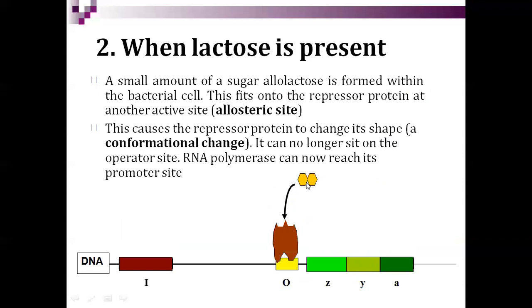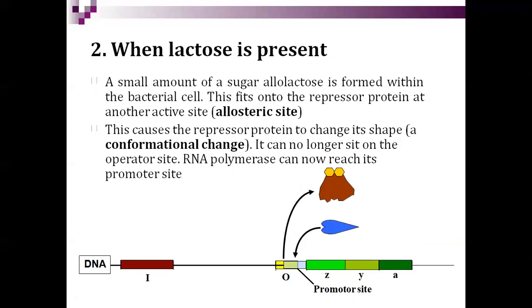This is called a conformational change, and it can no longer sit on the operator site. RNA polymerase can now reach its promoter site. There is no question of blocking the RNA polymerase, so transcription can start.